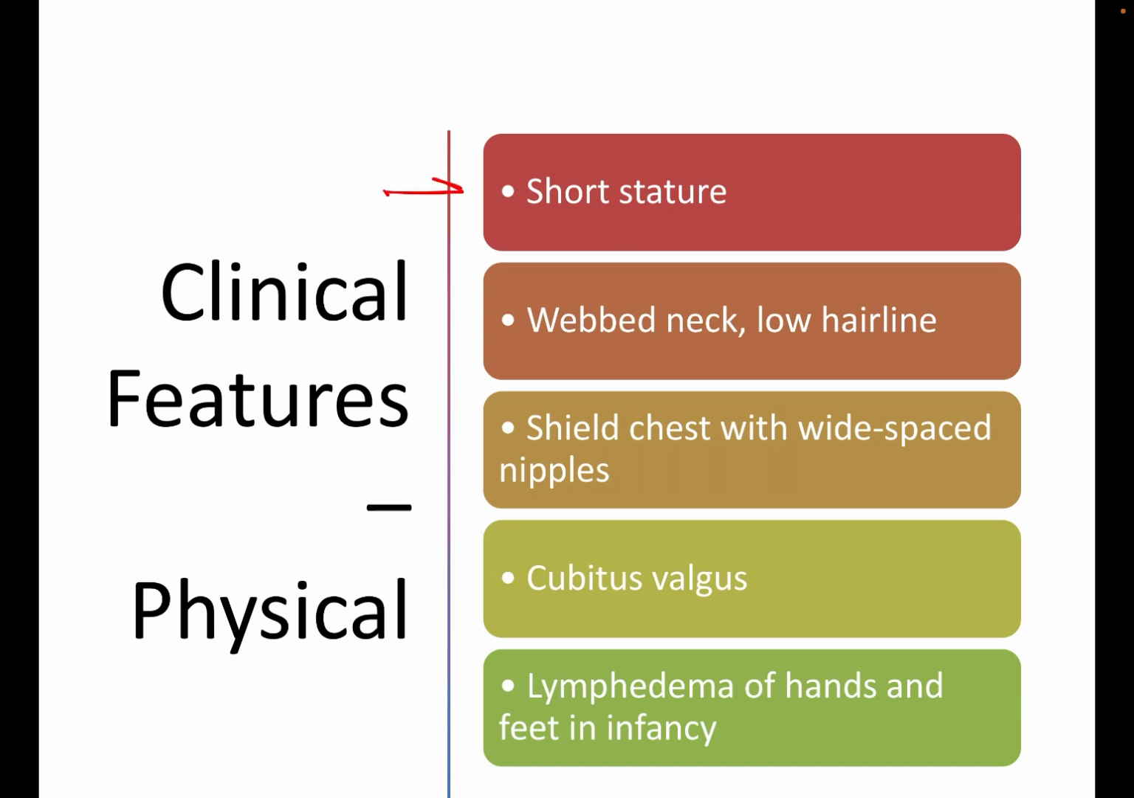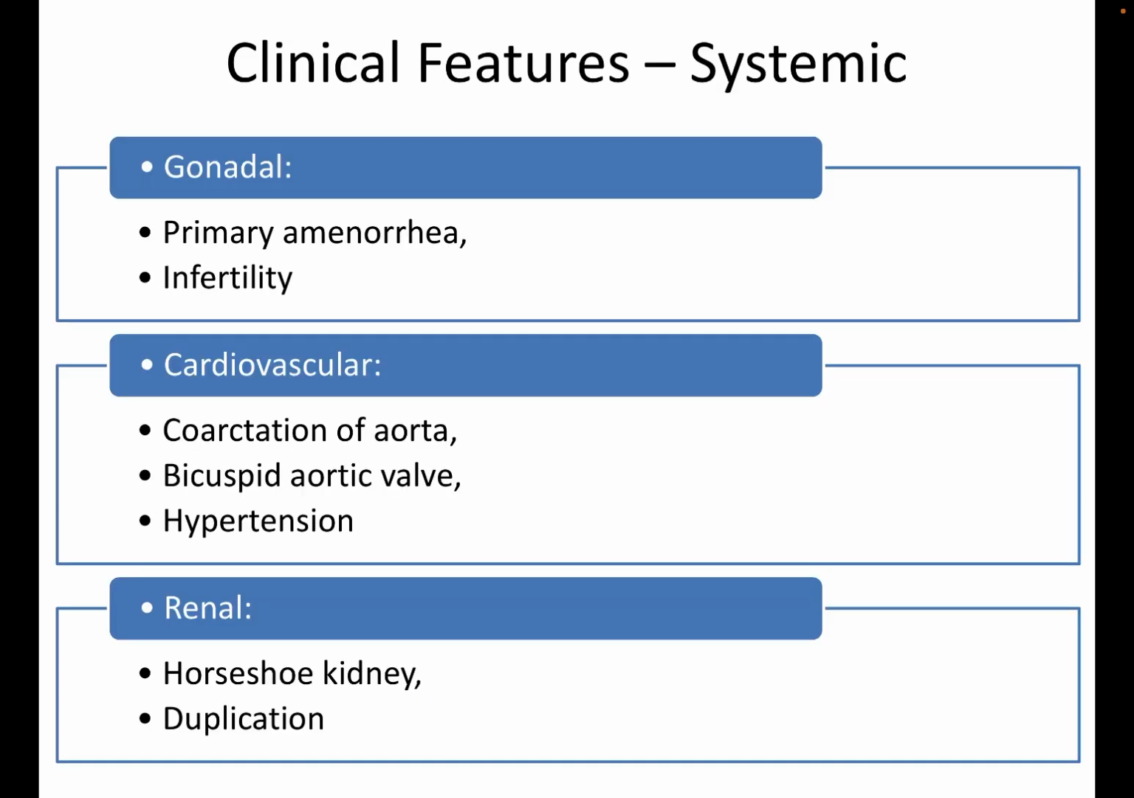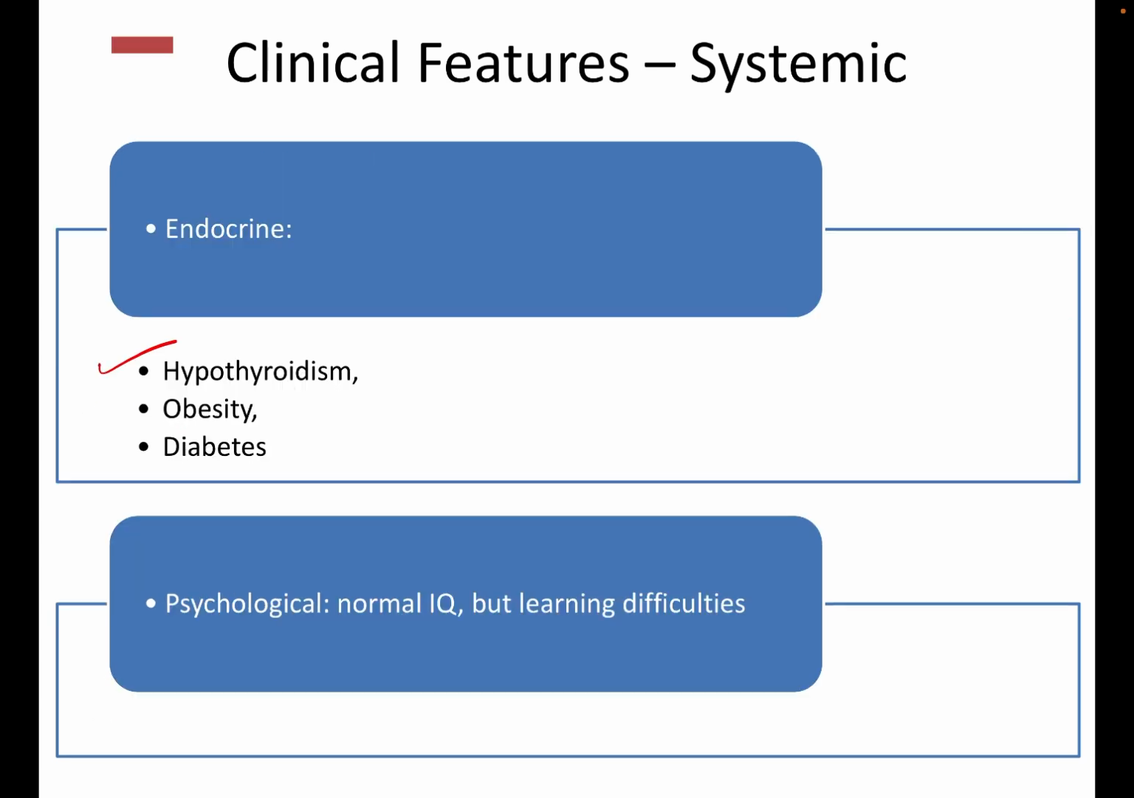Clinical features include short stature, webbed neck and low hairline, shield chest with widely spaced nipples, cubitus valgus, and lymphedema of hands and feet in infancy. The systemic features include primary amenorrhea and infertility in the gonadal part; coarctation of aorta, bicuspid aortic valve, and hypertension in the cardiovascular system; and horseshoe kidney and duplication in the renal system. There will be hypothyroidism, obesity, and diabetes. Psychologically, they will have normal IQ, but they will have learning difficulties.